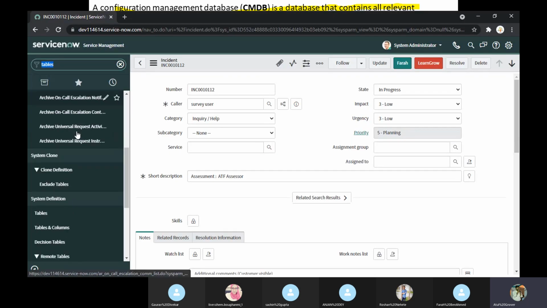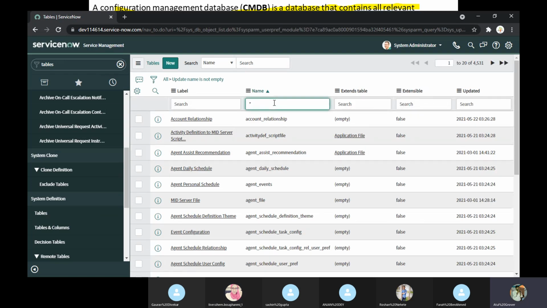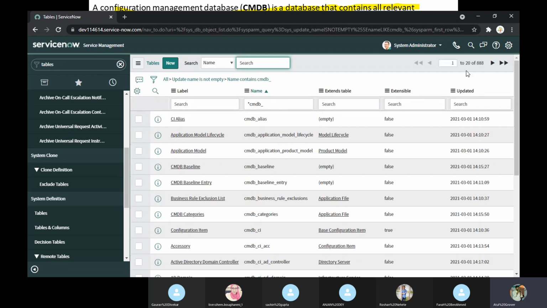Okay, now let me go here. I'll show you tables. Click here. And I'll put CMD here. And now you will see the count here. How much is the count? 880. Yes. These are the out of the box classes given by ServiceNow to us to manage our CIs.